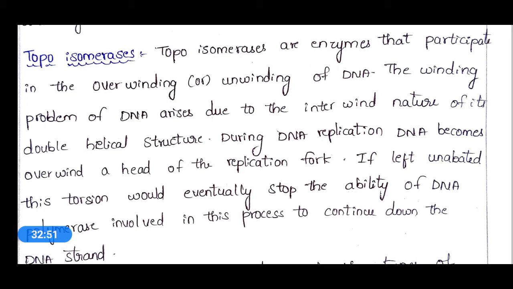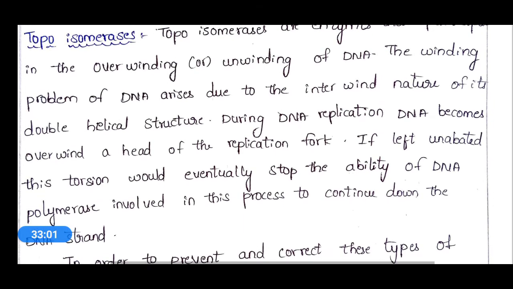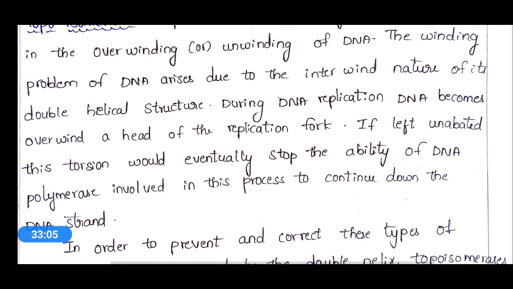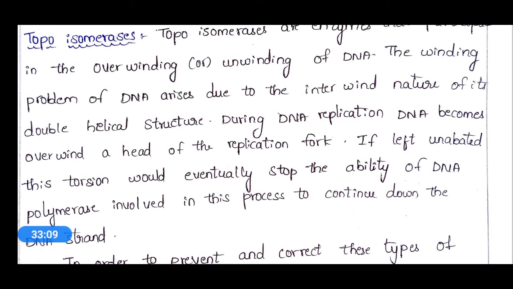During DNA replication, DNA becomes overwound ahead of the replication fork. If left unabated, this torsion would eventually stop the ability of DNA polymerase involved in this process to continue down the DNA strand. That means during the replication process, what will happen?